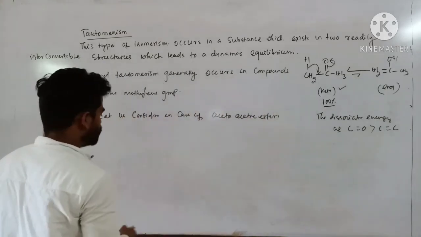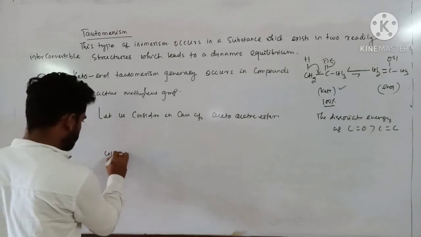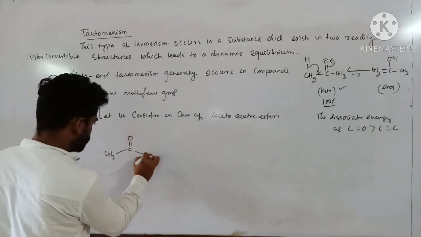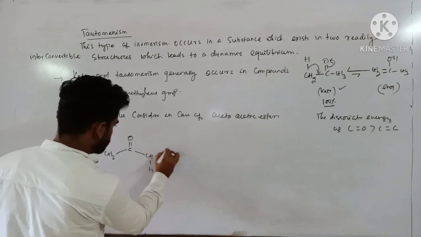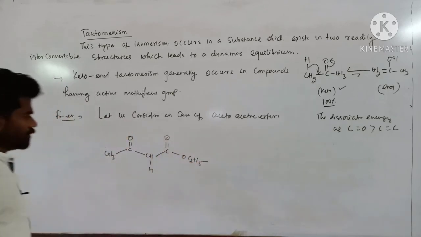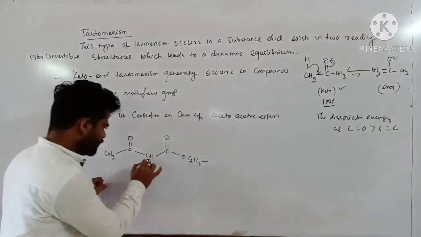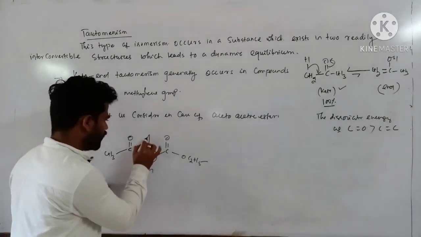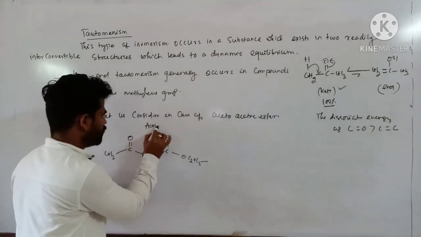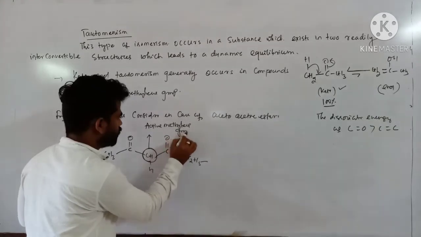Clear? So the structure of acetoacetic ester is CH3, C double bond O, CH2, C double bond O, OC2H5. Acetoacetic ester. Here you see this CH2 group is called active methylene group. Why?